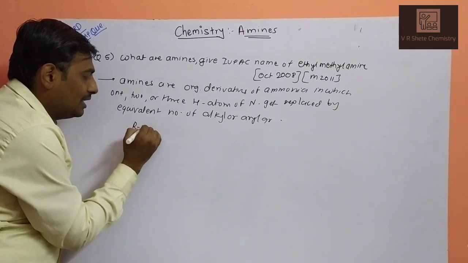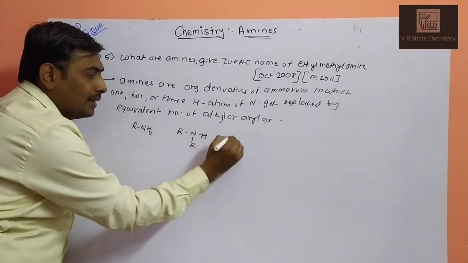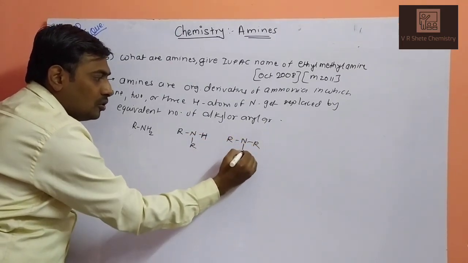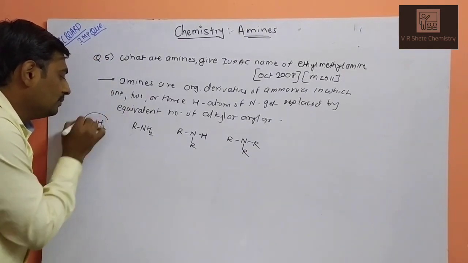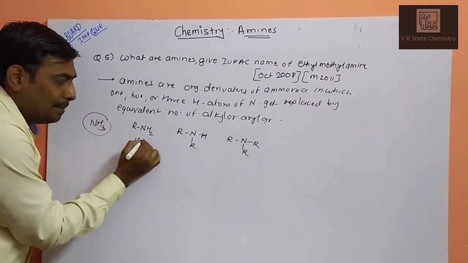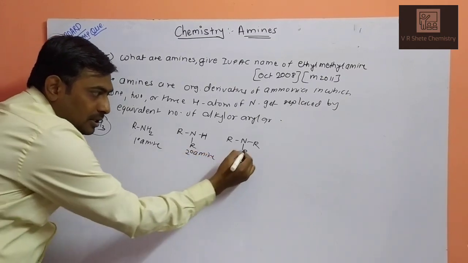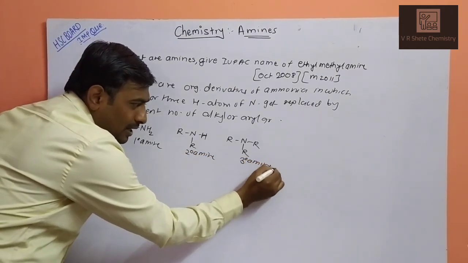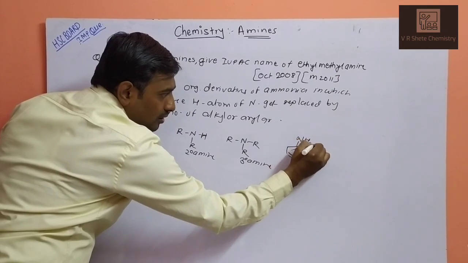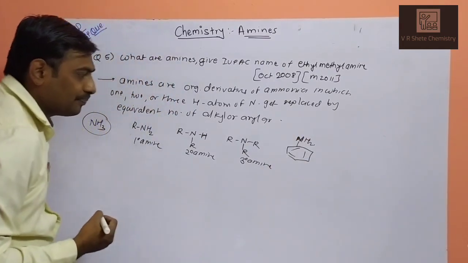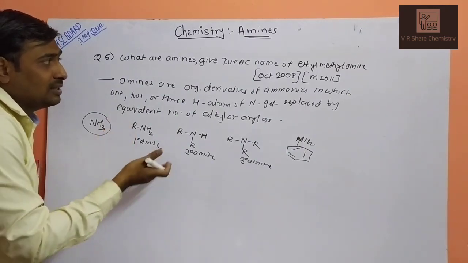So RNH2 will be the primary amine. Nitrogen has 2 substitutions, and nitrogen has 3 substitutions. So these are the 3 aliphatic amines. Initially it was ammonia; 1 hydrogen replaced, you will get a primary amine. 2 hydrogens of ammonia replaced, you will get a secondary amine. 3 hydrogens of ammonia replaced, you will get a tertiary amine. And aniline is an aromatic amine, where nitrogen is attached to the aryl group. So this is your classification and definition.